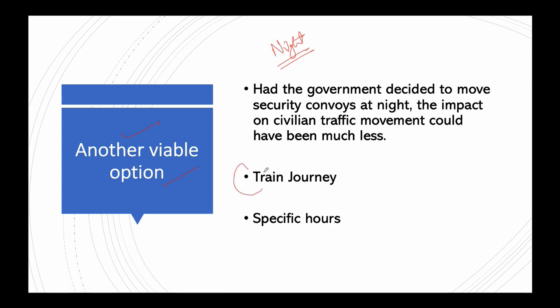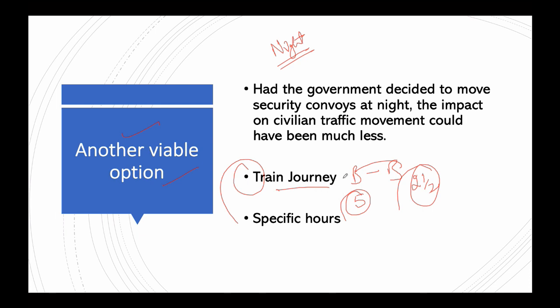Next thing is the train journey. So there's this train which runs from Banihal to Baramulla. Through the national highway, the travel time is 5 hours, but through the train from Banihal to Baramulla, the time is 2.5 hours. So the government could have given a thought to the train journey also.